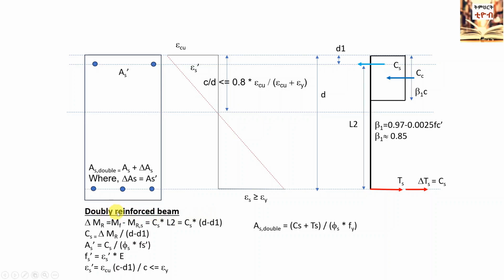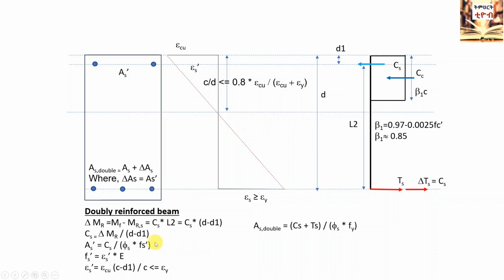For doubly reinforced beams, additional reinforcement, AS prime, is required in the compression zone. An equal amount of reinforcement should be added to the tension steel for equilibrium. The design procedure for doubly reinforced beams can be outlined as follows.